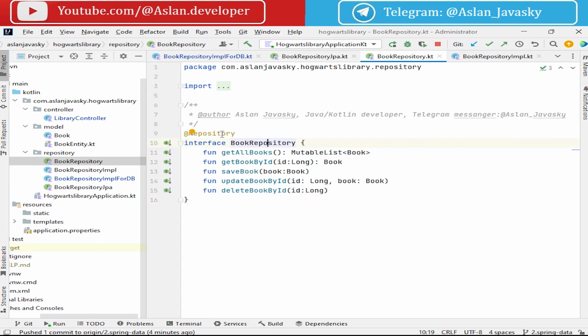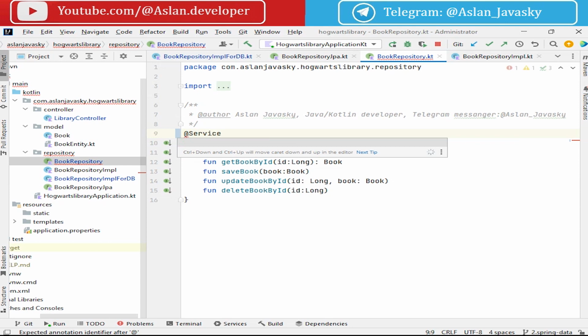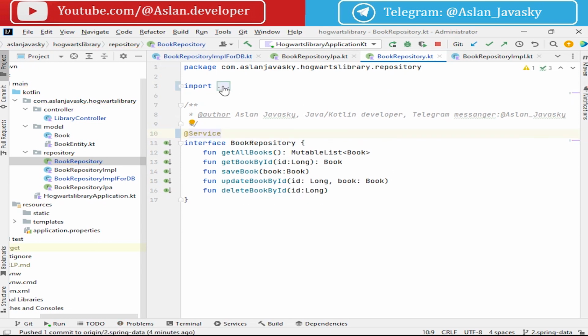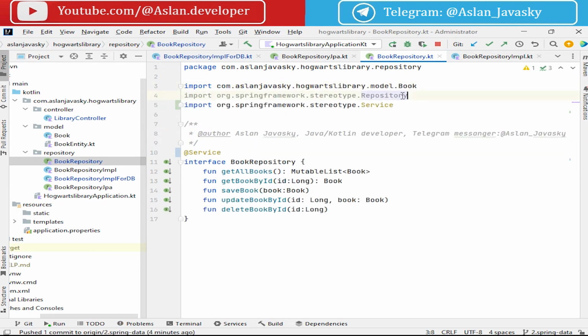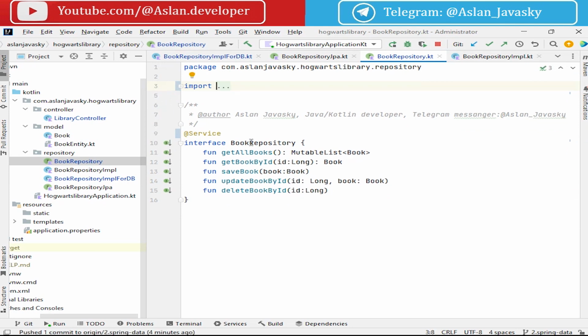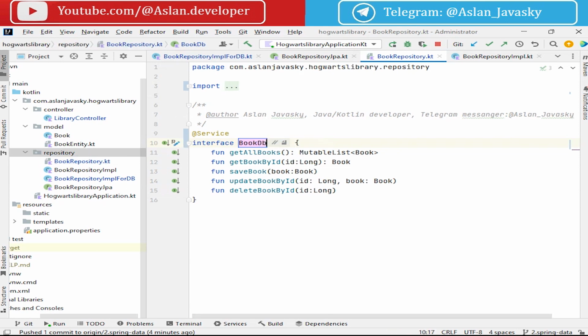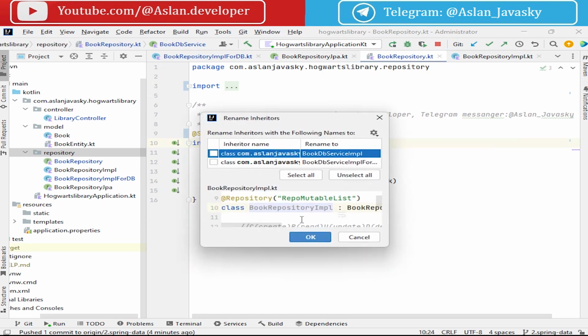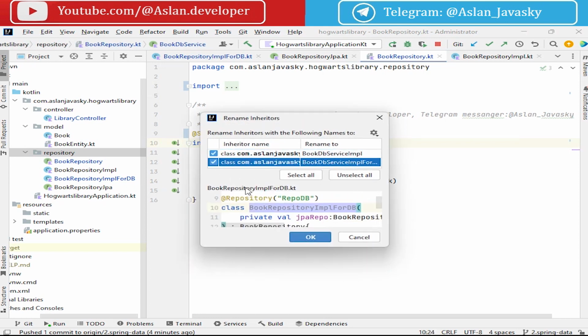This book repository we will annotate with Service from org.springframework.stereotype. This is also a stereotype annotation, like Repository. And let's rename book repository to book db service, a service for interaction with the database, with these methods.